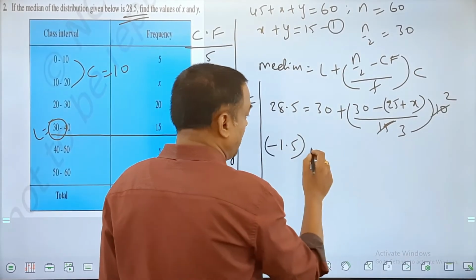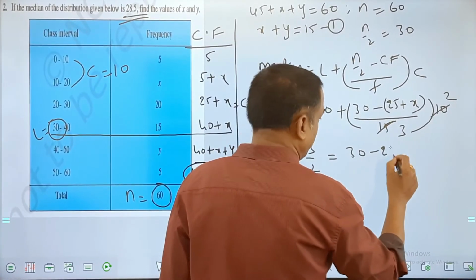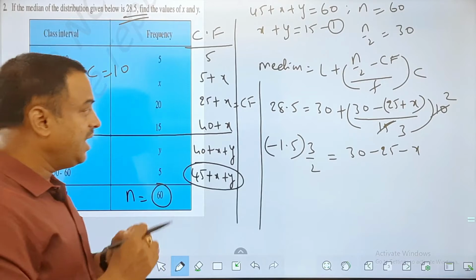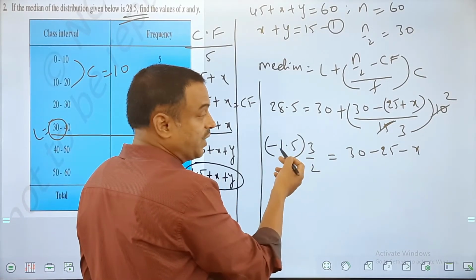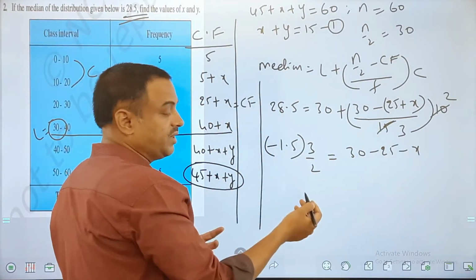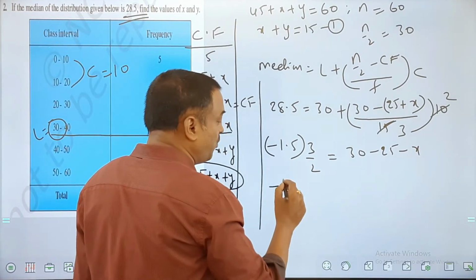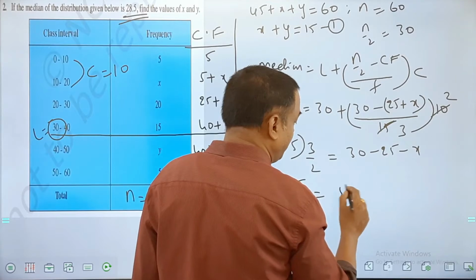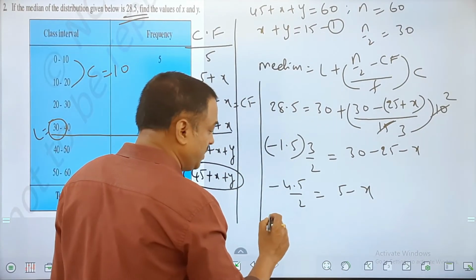This you can multiply by 3 upon 2 is equal to 30 minus 25 minus x is what I'll be getting here. I repeat what I did. First I send this 30 to the other side, I'll be getting minus 1.5, and this fraction 2 by 3 I've sent to the other side, it becomes 3 by 2, and then multiply them. This is going to be 4.5 upon 2, and this is going to be 5 minus x. Am I right?